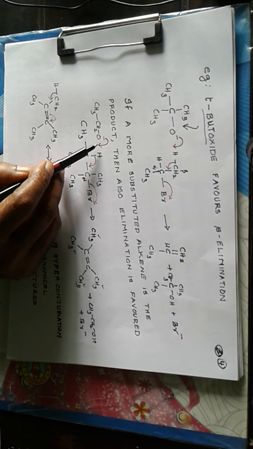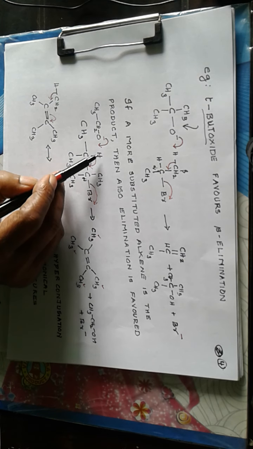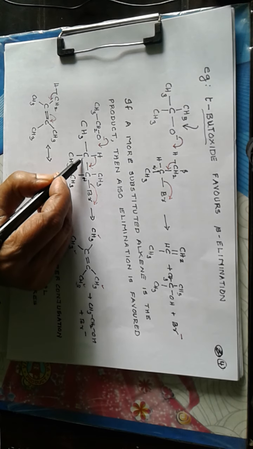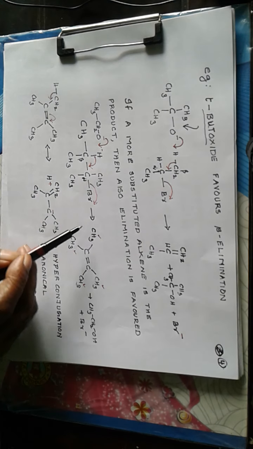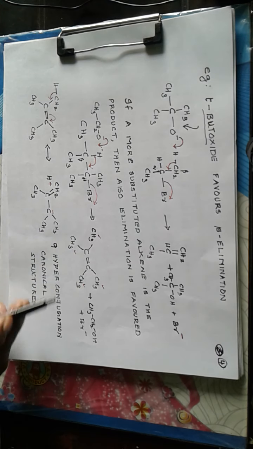So the nucleophile or base prefers the beta proton, and here this is the beta carbon, and the hydrogen connected to the beta carbon is called the beta proton. This beta hydrogen is being attacked by the ethoxide base, so there is a simultaneous shift of these bonds, and we finally get this structure.